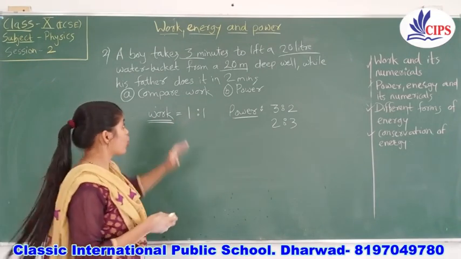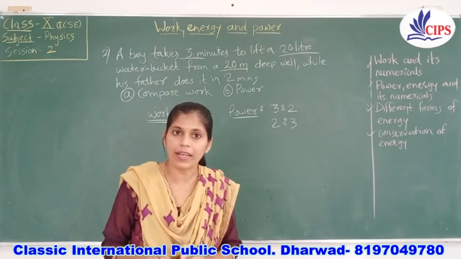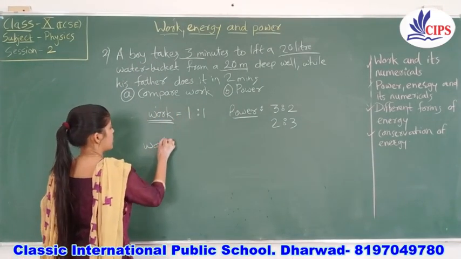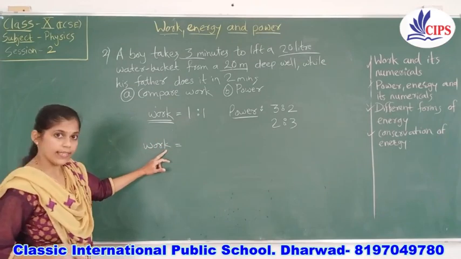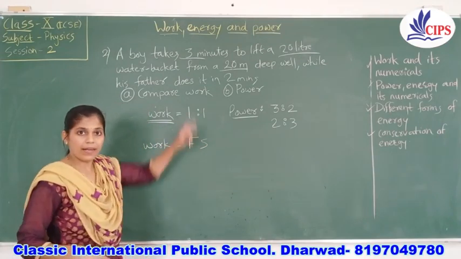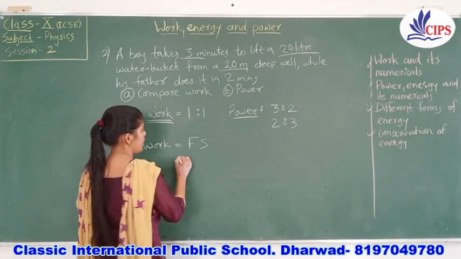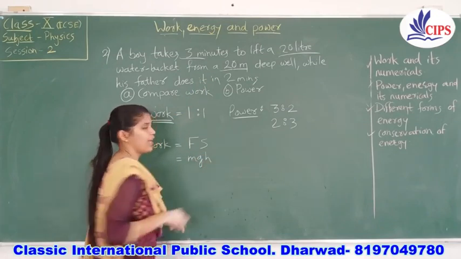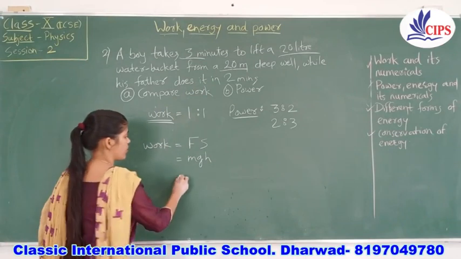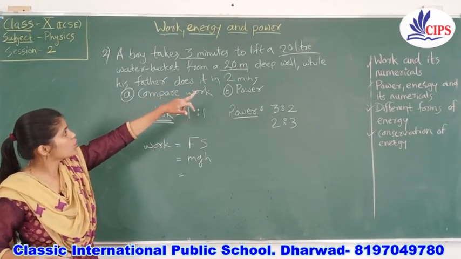Now let us start with solving the actual numerical. How to solve it? If they want you to solve it properly, this is the way you will solve it. So work done, as per our formula, is always equal to force applied and displacement happening. But as they have clearly mentioned the height of the well, it should be mgh. Using mgh you will get the idea. I have told you earlier. So mass they have given. What is the mass of the bucket? They have given the mass of the bucket as 20 liters.